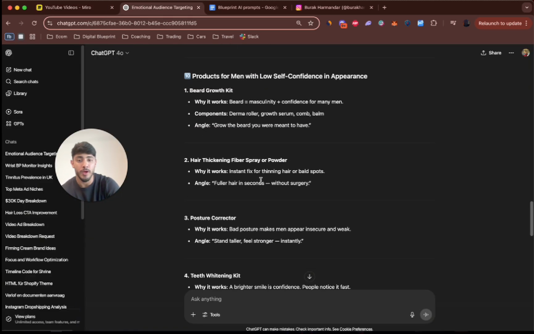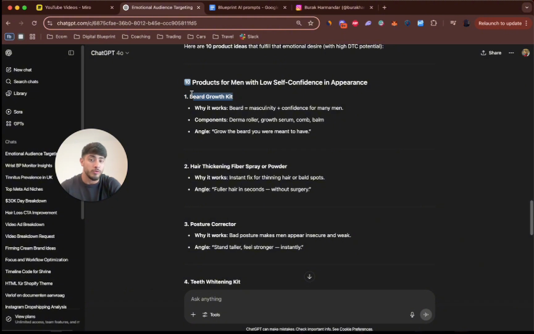For example, you have the hair thickening fiber spray or powder. It is a good one, but the only thing is there's a lot of people already doing it. But you can still go into this and still find something with it. Now, beard growth kit. A lot of men don't have a beard, so this one is also very well, right? I would go into this one.